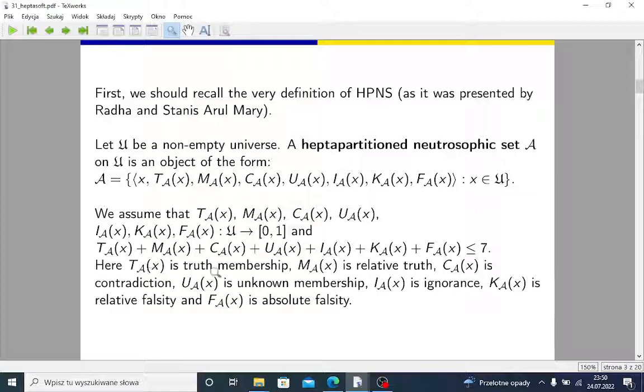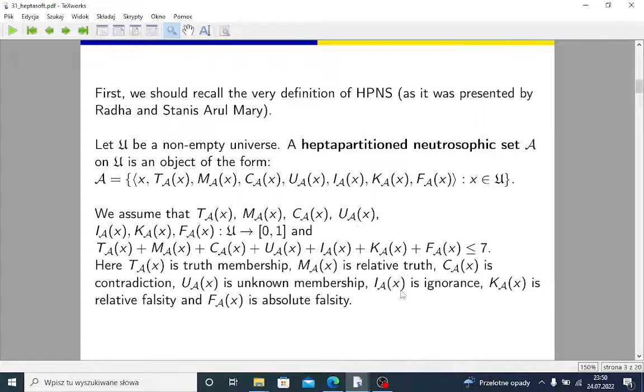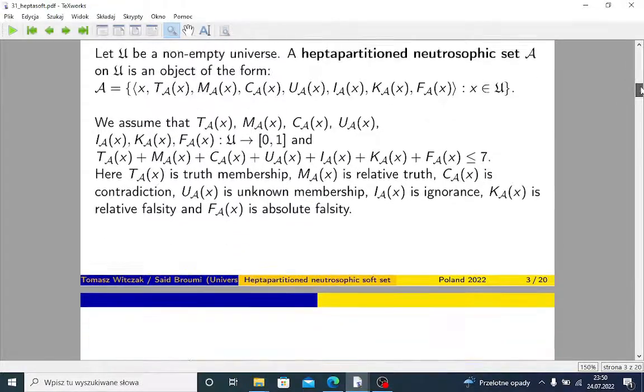So we have truth membership T, relative truth, contradiction, unknown membership, ignorance, relative falsity as K, and absolute falsity as F. So if you need 7 logical values, then you may use heptapartitioned neutrosophic sets.